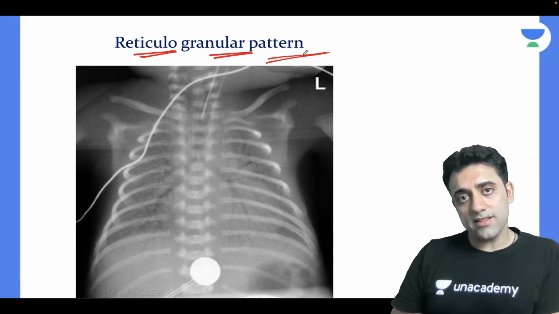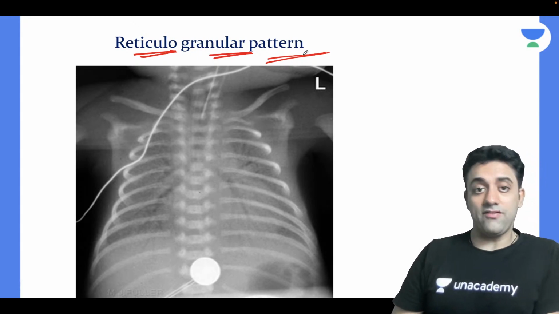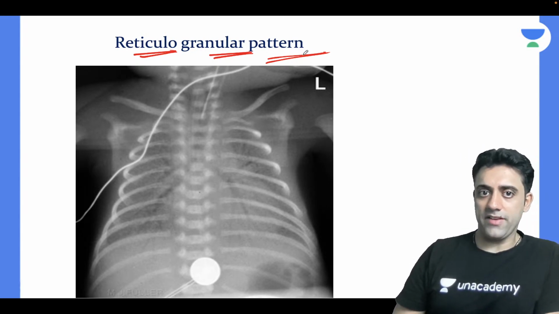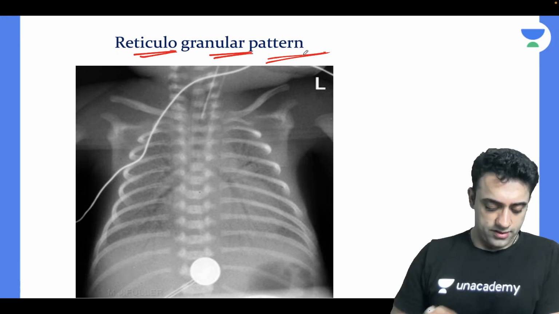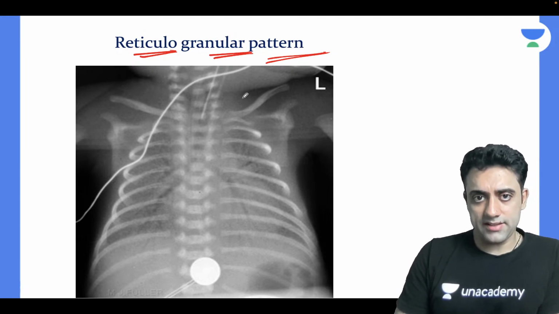HMD. Ground glass appearance, where do you see? HMD. White out lung, where do you see? HMD. Very, very important. Okay, last question. Then this class is over. What is this? This is the last question. Then I'm gonna continue tomorrow.